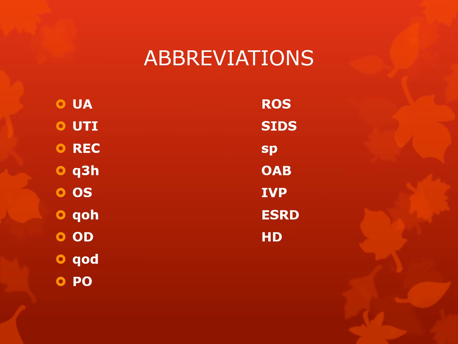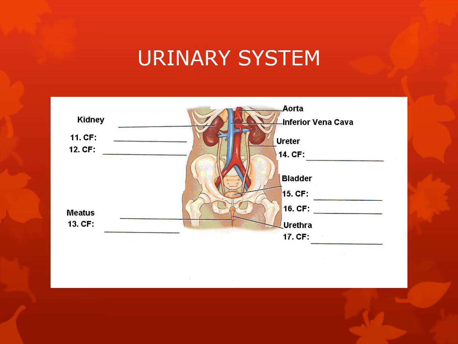Your abbreviations that you need to review are listed here. Make sure that you understand the OSOD. They're on the test and they're a little confusing, so I want to make sure you have those. And then your urinary system. On this here, you need the combining forms, and it is exercise 2 in chapter 6 on page 197. So please review that for your exam and be ready for it.